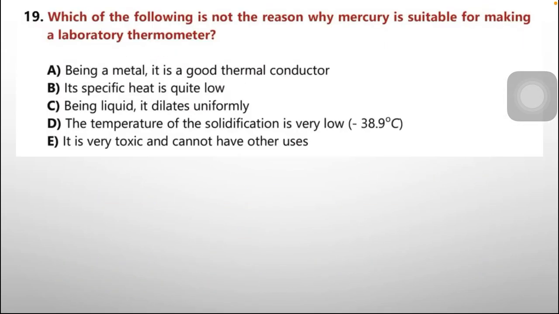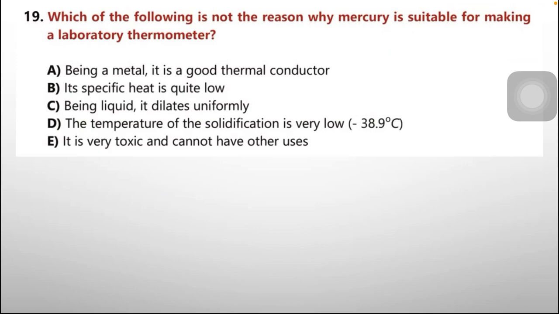Question number 19. Which of the following is not the reason why mercury is suitable for making a laboratory thermometer? A, being a metal, it is a good thermal conductor. B, its specific heat is quite low. C, being liquid, it dilates uniformly. D, the temperature of solidification is very low, minus 38.9 degrees centigrade.